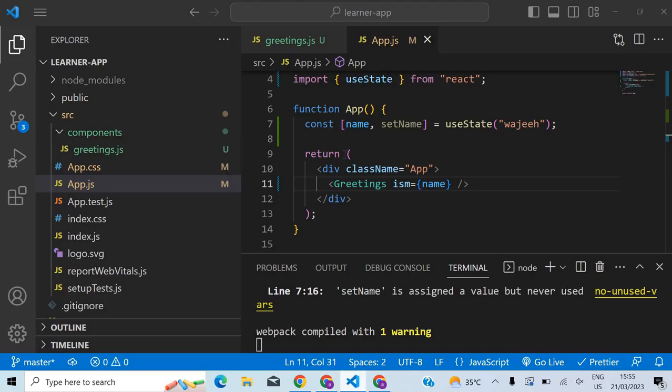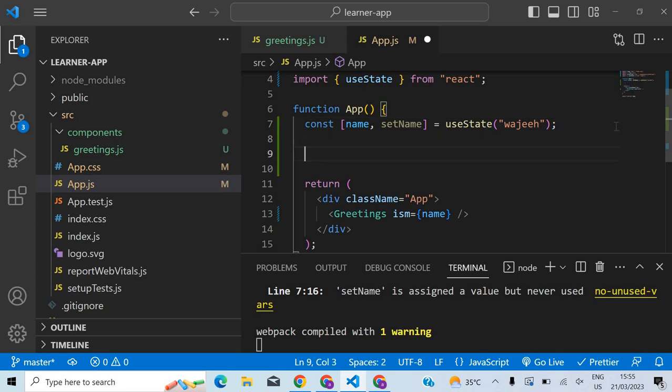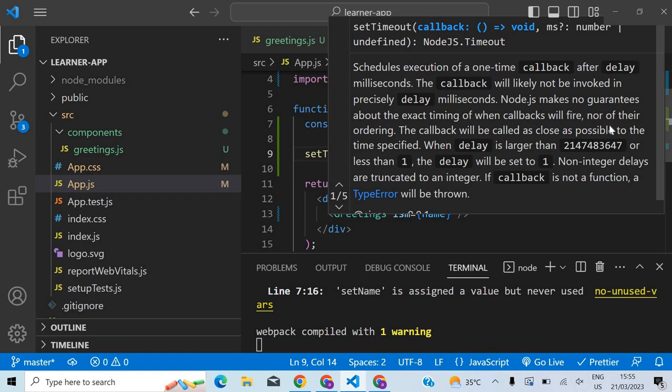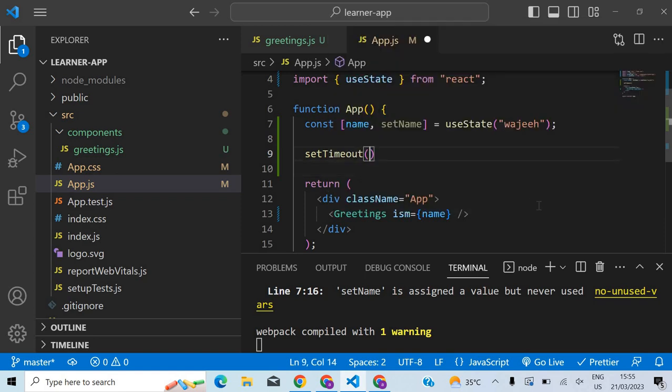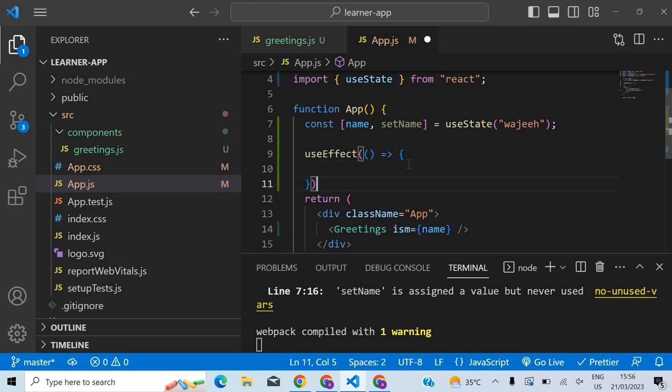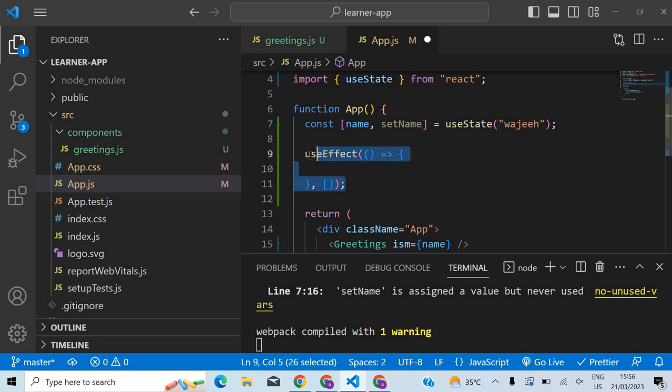Now what I'm going to do is change my name after a particular time. So I can use setTimeout, right? For this I will use useEffect. That's also something you shouldn't worry about as well. Don't worry about what this does, because we can learn it later.